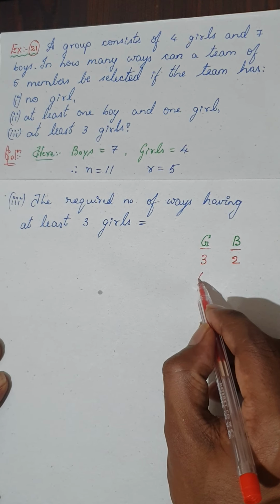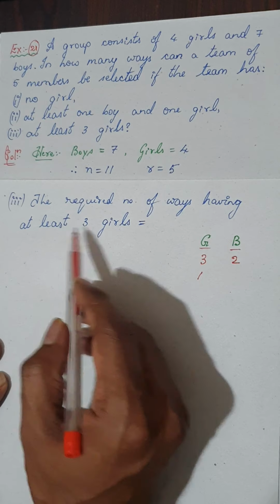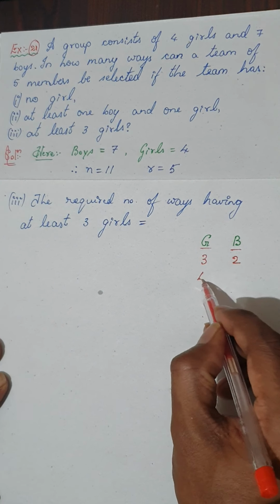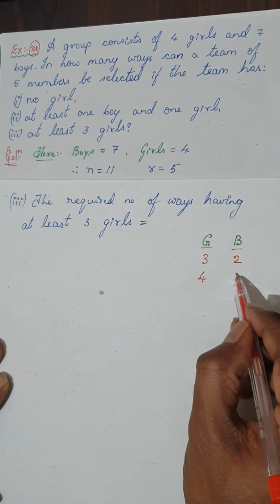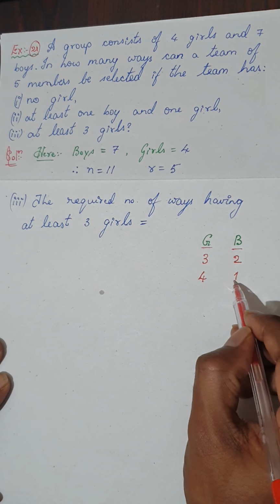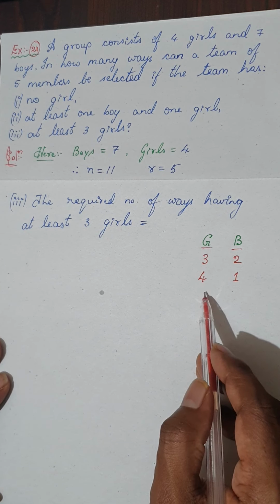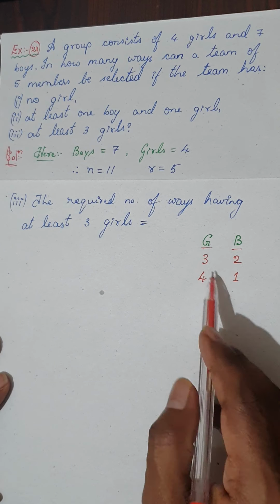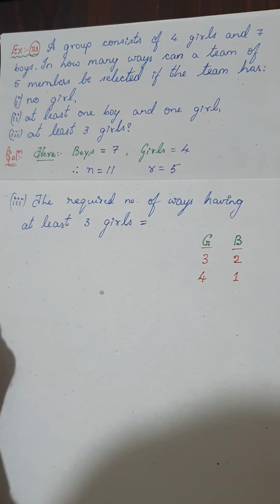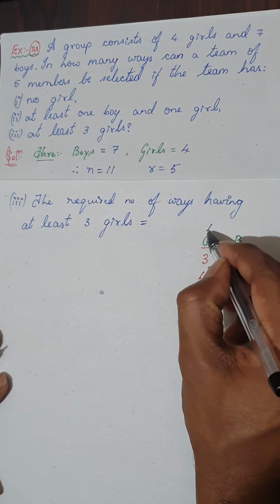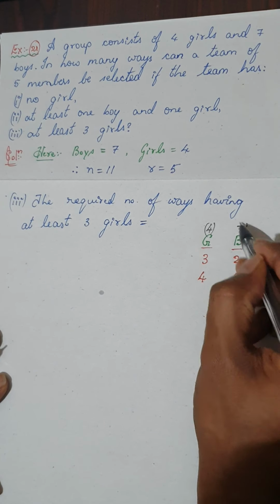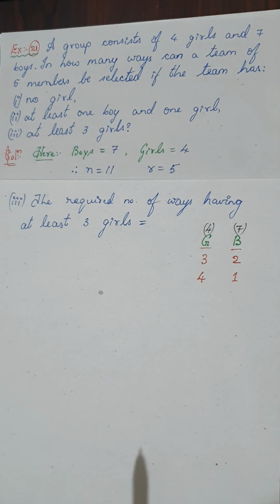In case of at least, it means I can take more than 3. If I select 4 girls, then I can only select 1 boy. That is 4 from girls and 1 from boys. I cannot select 5 girls because there are only 4 girls. Don't forget, there are only 4 girls and 7 boys. Is it clear? So this is the required number of ways we can select this.